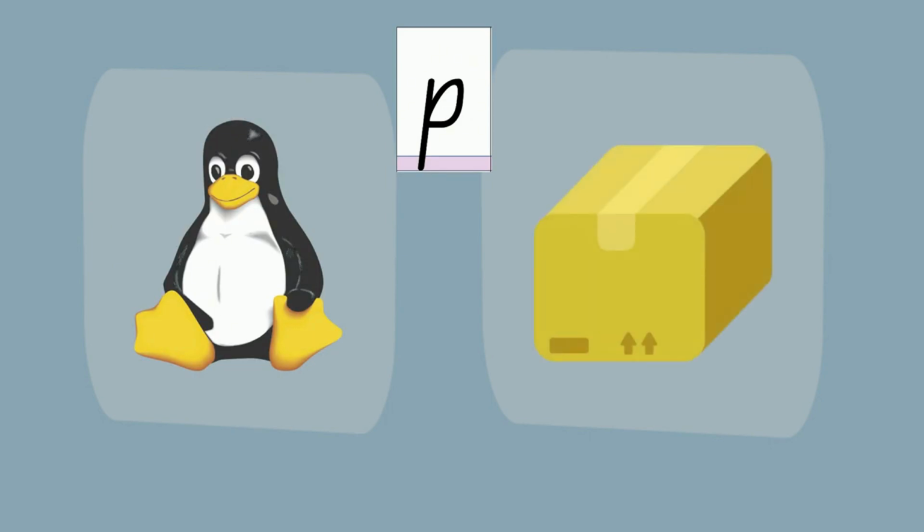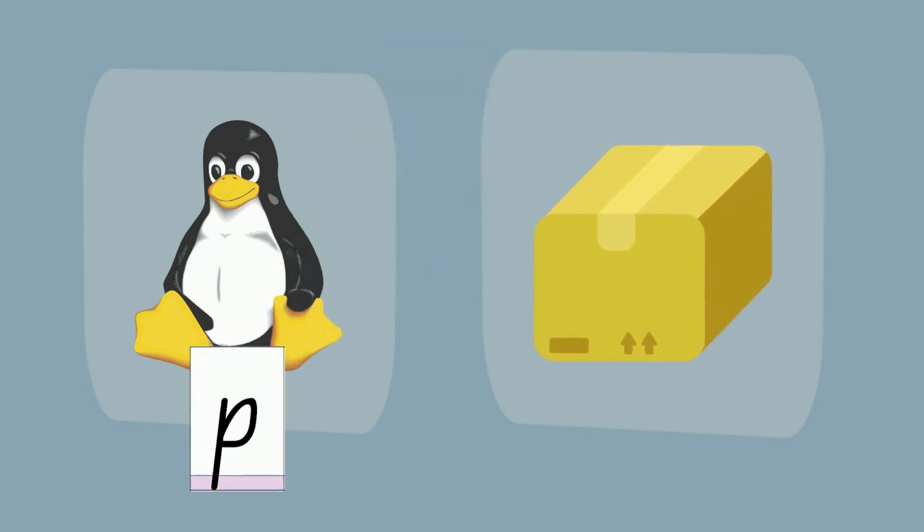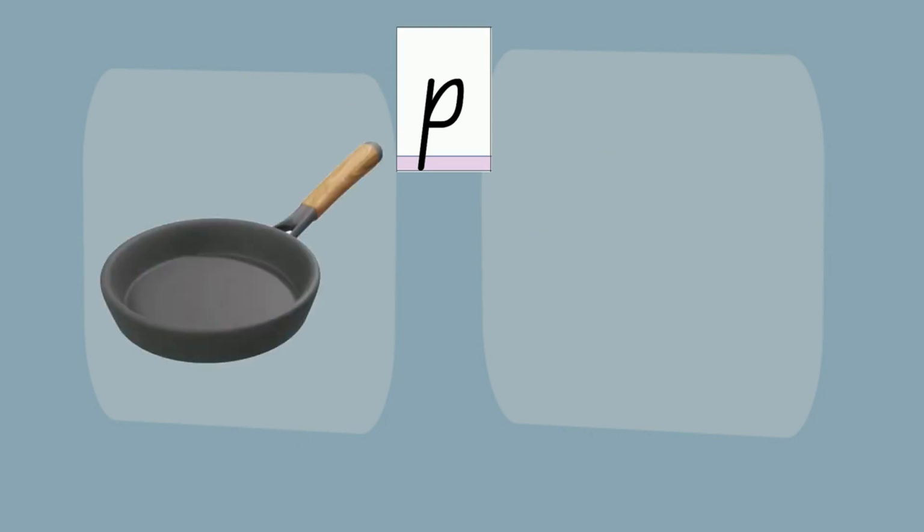Which word begins with P? Is it penguin or box? And finally, pan or star.